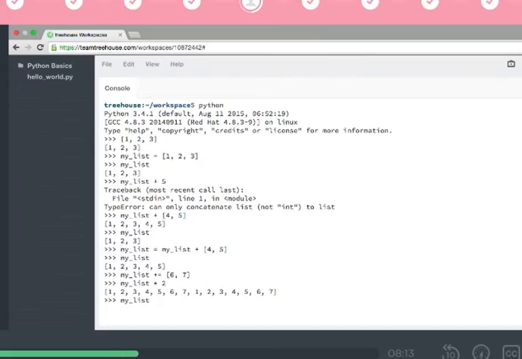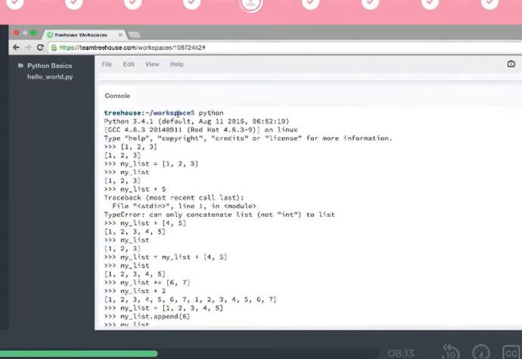So my list, let's reset my list. My list equals 1, 2, 3, 4, and 5. All right, so there's my list. And if I was to do my list.append and the number 6, and now I look at my list, I have the numbers 1, 2, 3, 4, and 5.